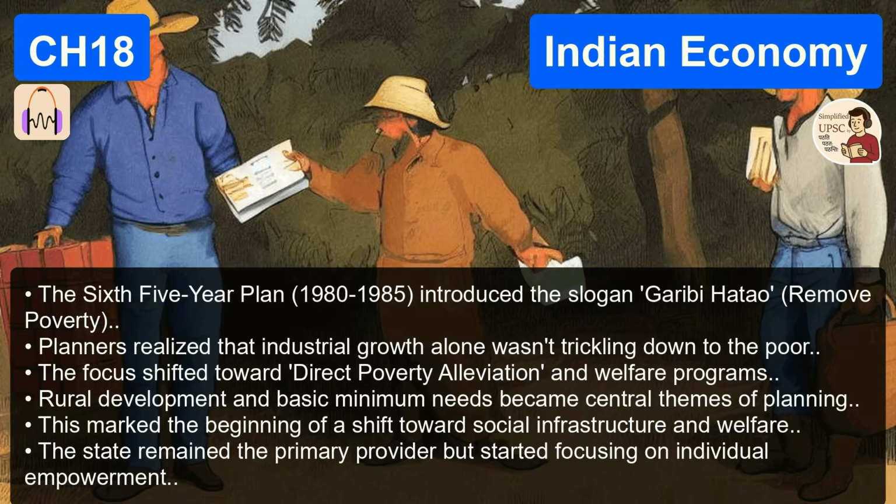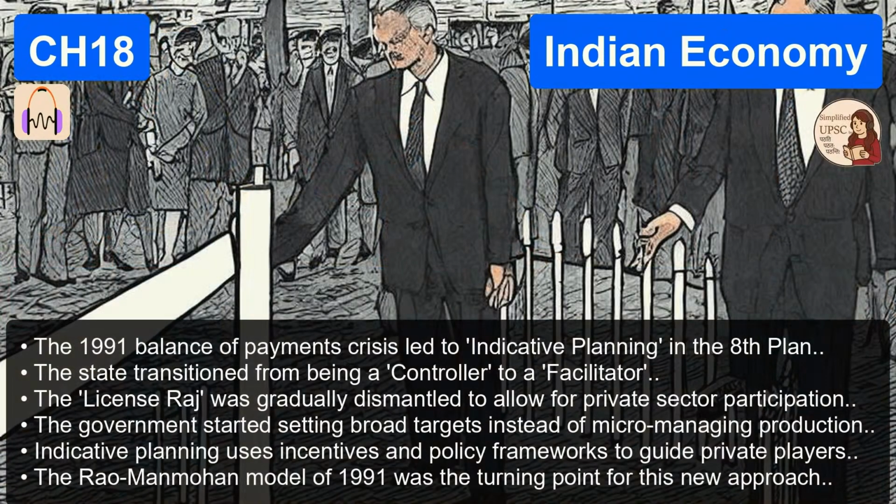So it's like the government moved from playing on the field to being the referee and the groundskeeper. They make sure the grass is cut and the rules are fair, but they don't actually kick the ball anymore. That is exactly it. And this indicative approach continued right up until the very end of the Planning Commission's existence. Speaking of the end, let's fast forward to the very final chapter of this specific era, the 12th five-year plan. Right, running from 2012 to 2017.